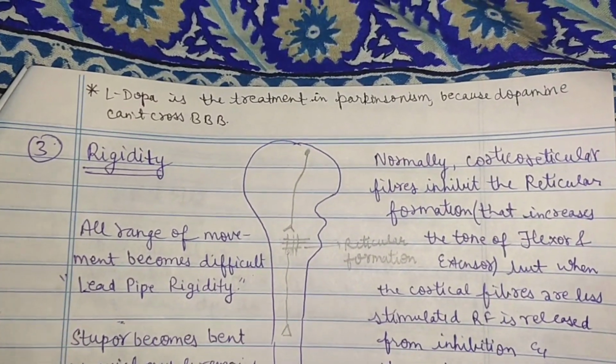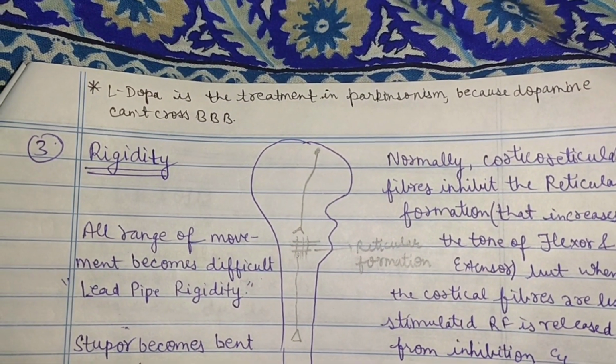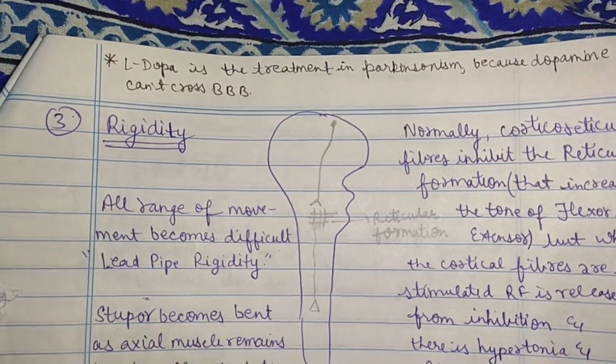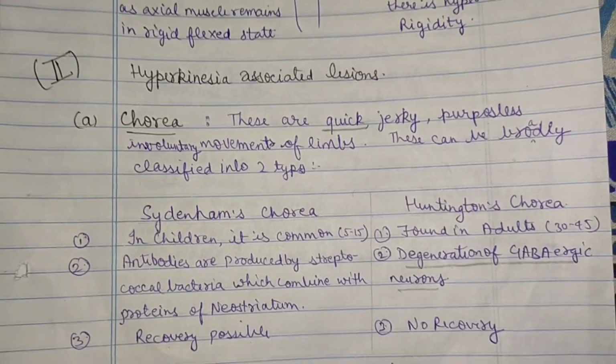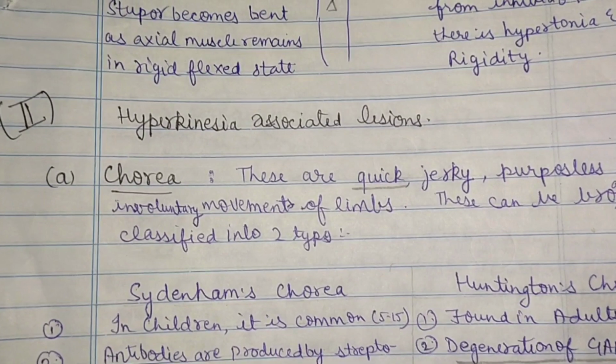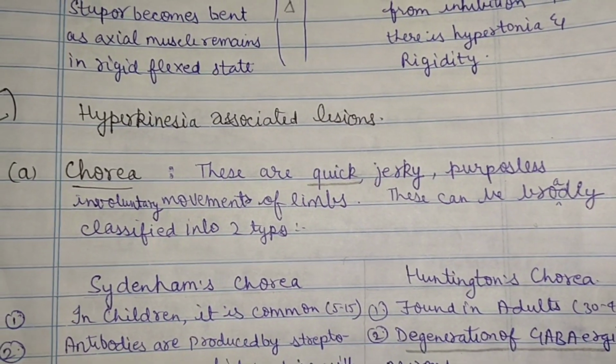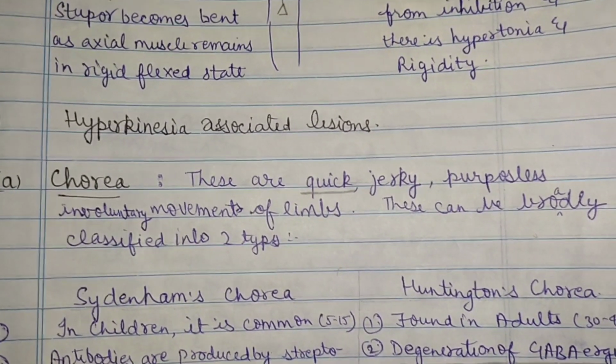L-DOPA is the treatment in Parkinsonism because dopamine cannot cross the blood-brain barrier. So L-DOPA is given. Now are the lesions associated with hyperkinesia. First is chorea. These are quick, jerky, purposeless, involuntary movements of the limbs. These are like this.